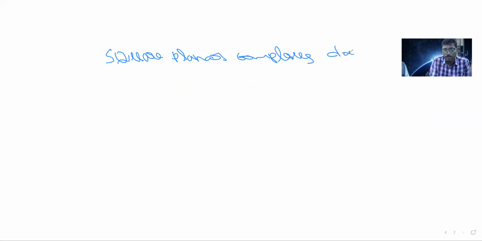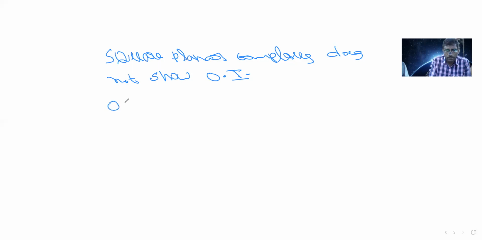Also remember, square planar complexes do not show optical isomerism. This is important, remember. So tetrahedral complexes having 4 different ligands will show optical isomerism, but square planar complexes never show optical isomerism.